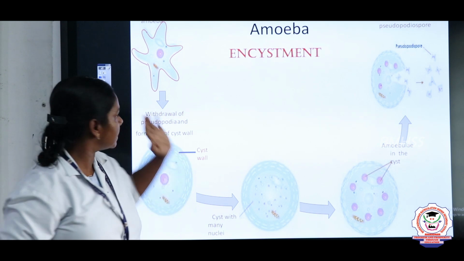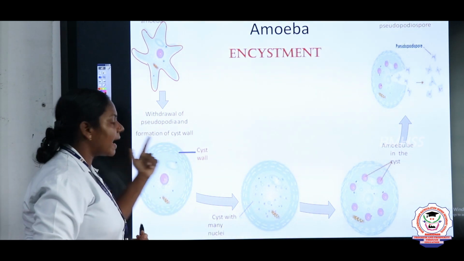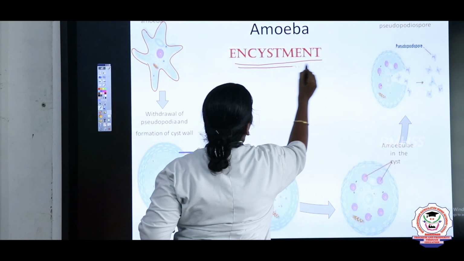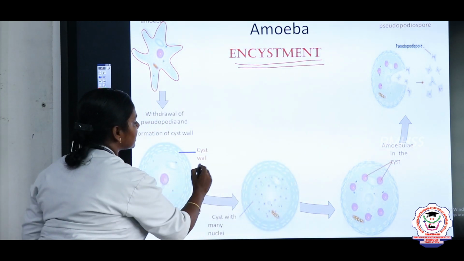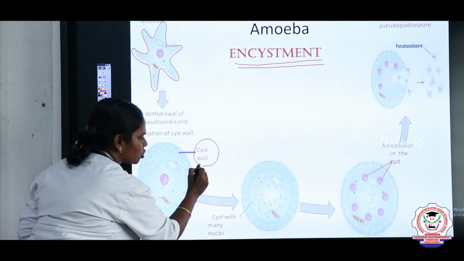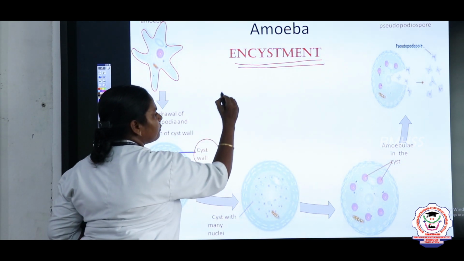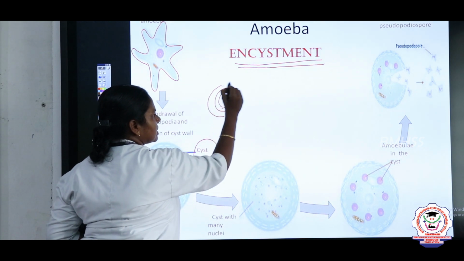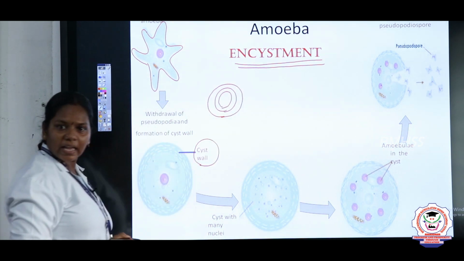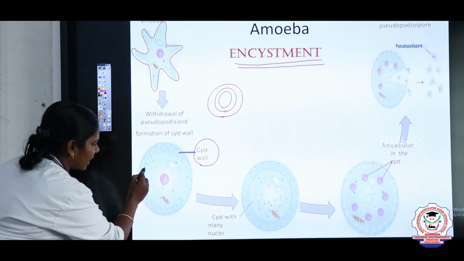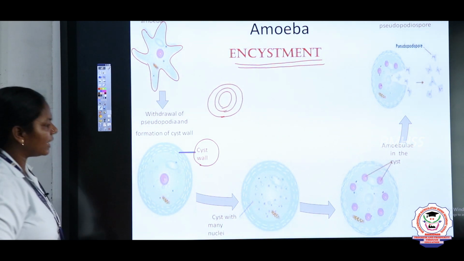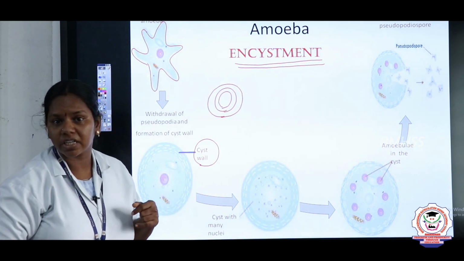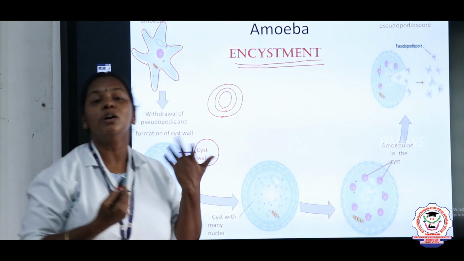At that time, this amoeba undergoes an important process called encystment. So it forms a cyst wall around it. What do you mean by cyst wall? This amoeba forms a 3-layered cyst wall like this. So you look here, there is a 3-layered cyst wall, and this happens during the unfavorable condition. And when the favorable condition comes back, what happens?